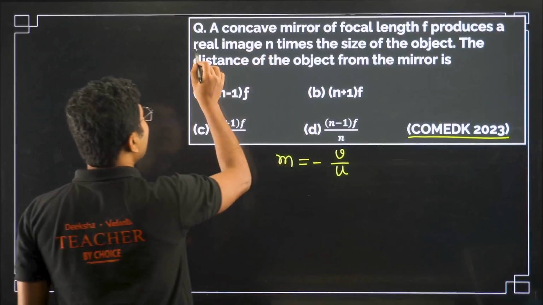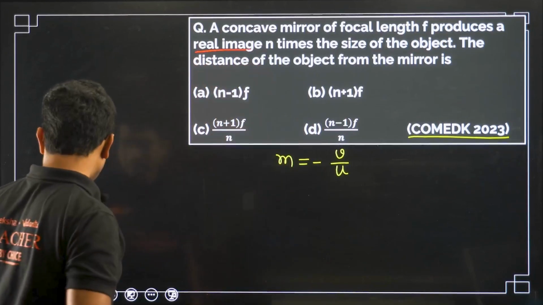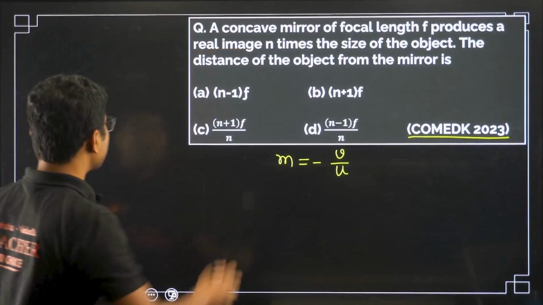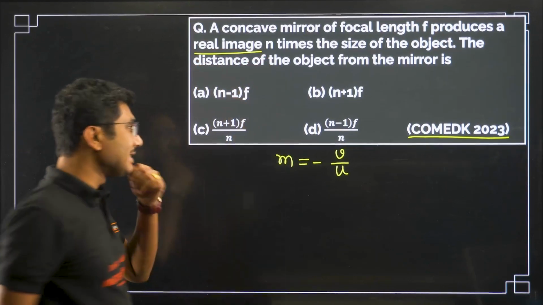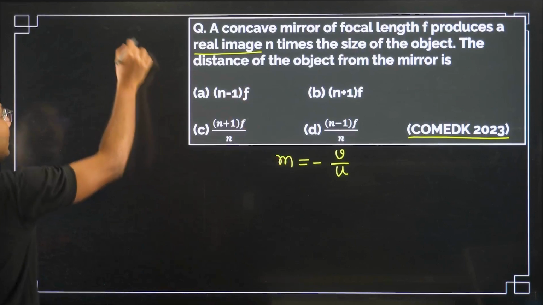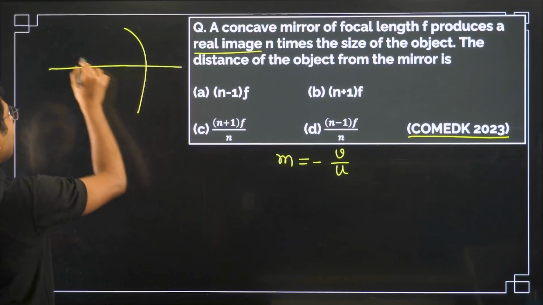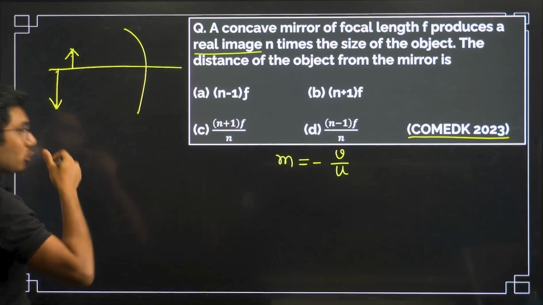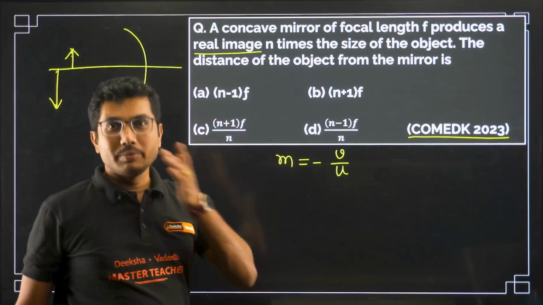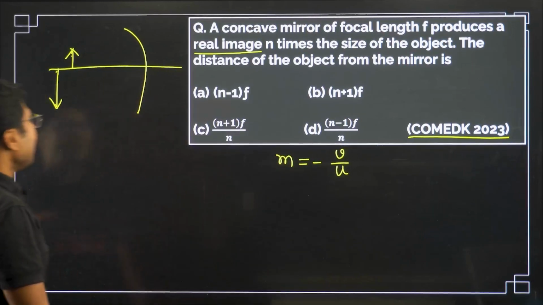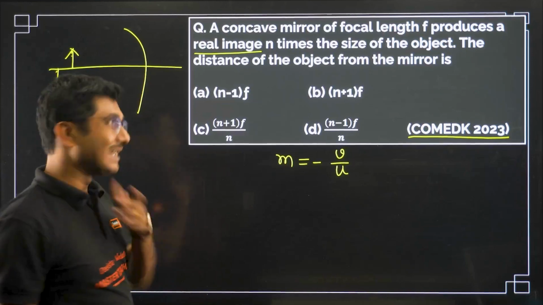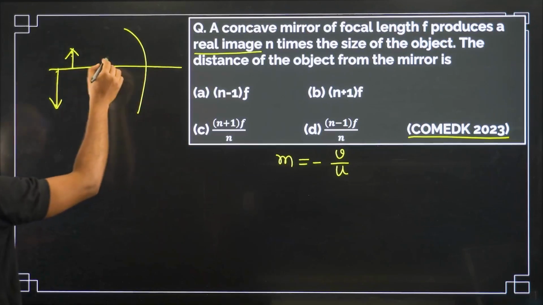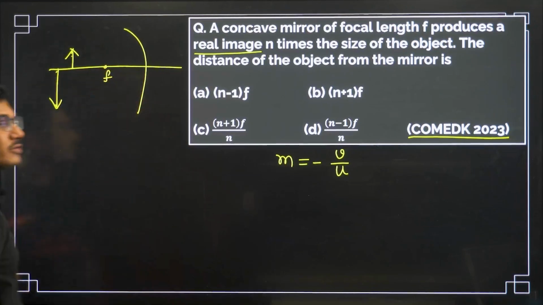That means if this is the mirror, u is here, v will be somewhere here, so u and v both will be negative. Real image means everything on the left hand side, even the focal length will also be negative.